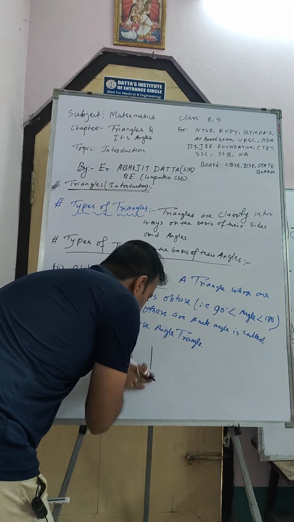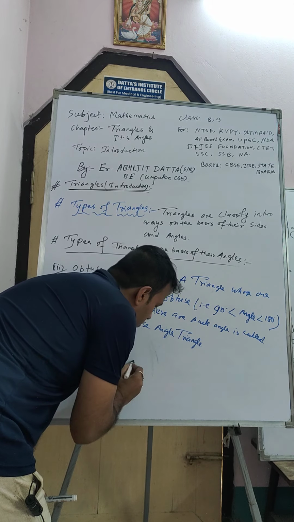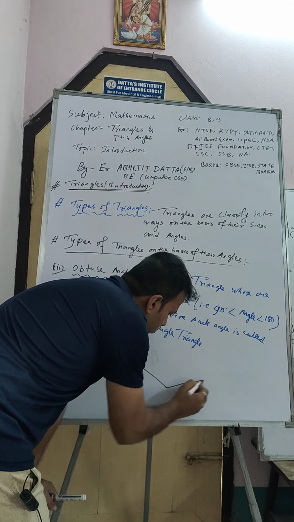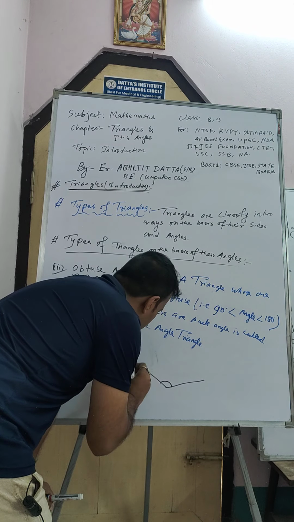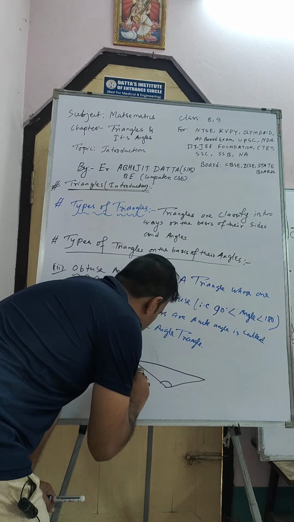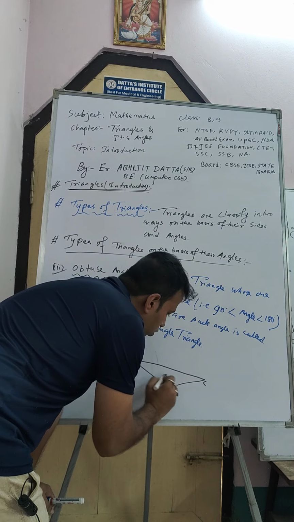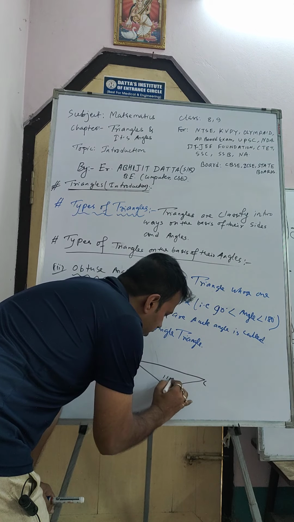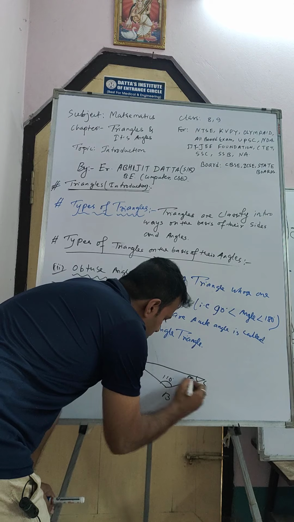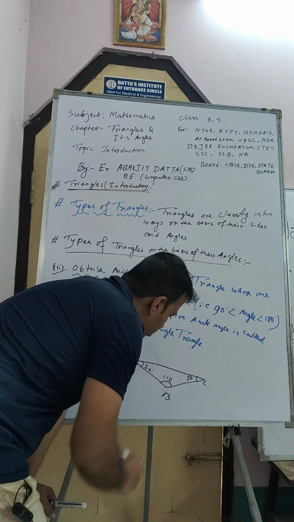Okay, so let's take one example here. Suppose this one is a triangle ABC, and this angle is more than 90. Suppose this one is 110, this one is 50, and this one is 20.